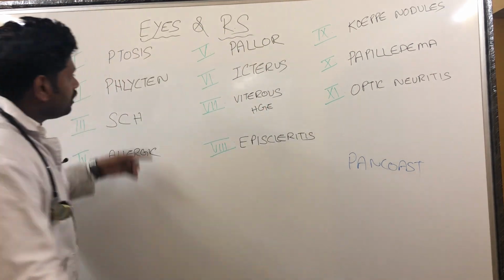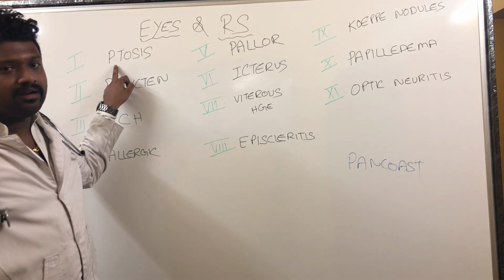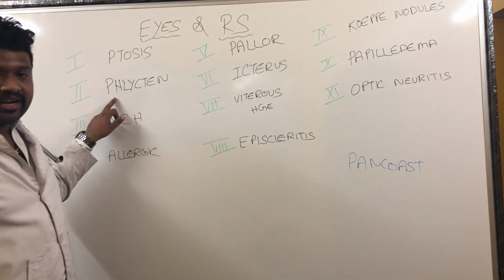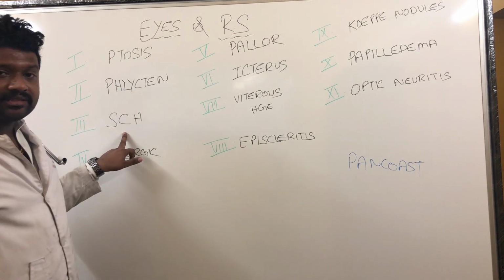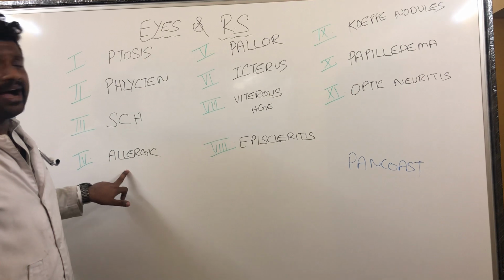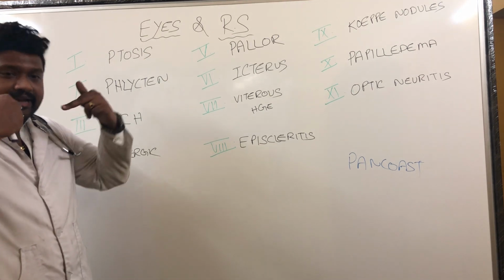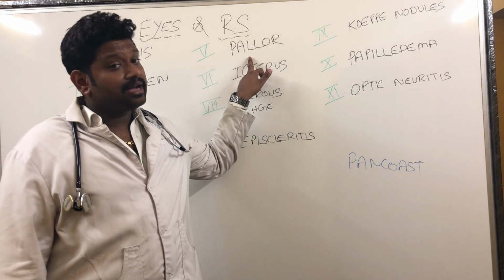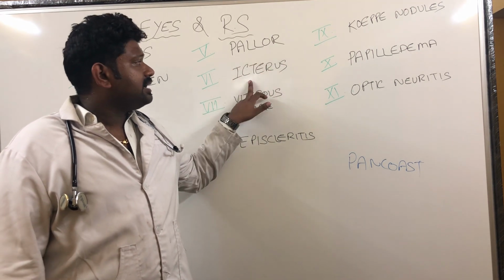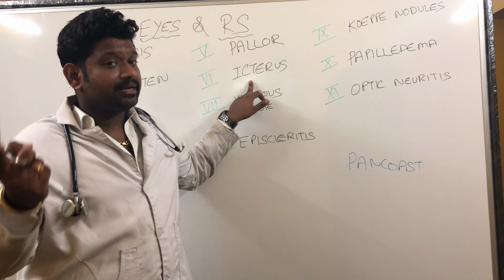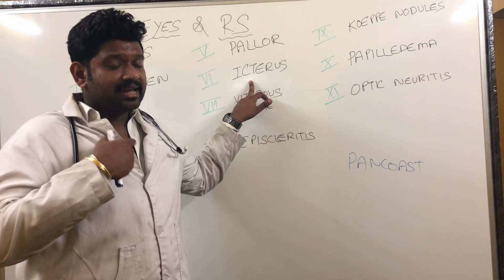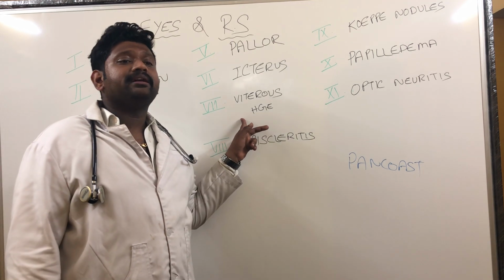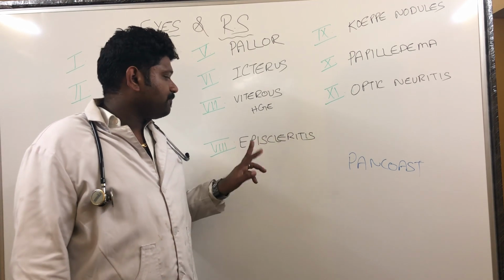Ptosis: unilateral, Pancoast tumor; bilateral, type 2 respiratory failure. Phlycten, tuberculosis. Subconjunctival hemorrhage, chronic cough. Allergic conjunctivitis, allergic rhinitis, asthma: one airway, one disease. Yellow discoloration, I will think of lung carcinoma, I will think of tuberculosis. Icterus, I will be thinking of ATT-induced hepatitis, cor pulmonale, lung cancer with liver metastasis. Vitreous hemorrhage, that is nothing but periphlebitis retinae seen in tuberculosis.